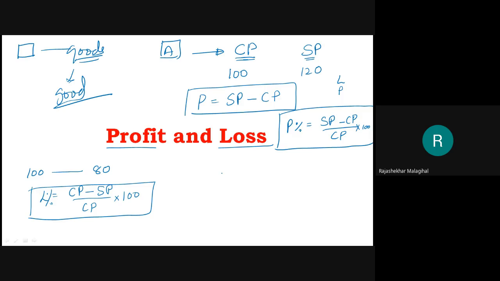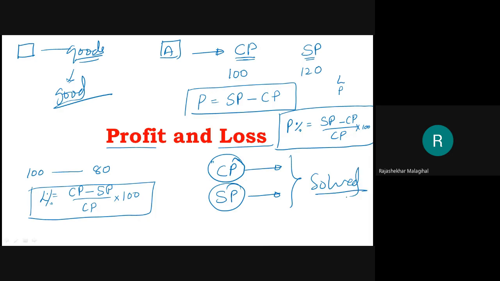In every problem, you should clearly understand what is CP. If you are able to catch CP from the problem, and if you are able to catch SP from the problem, then the problem is solved. Very easy. Whenever you concentrate on a profit and loss problem, first catch which is CP and which is SP, over. The problem is solved. Then how to solve the further things?